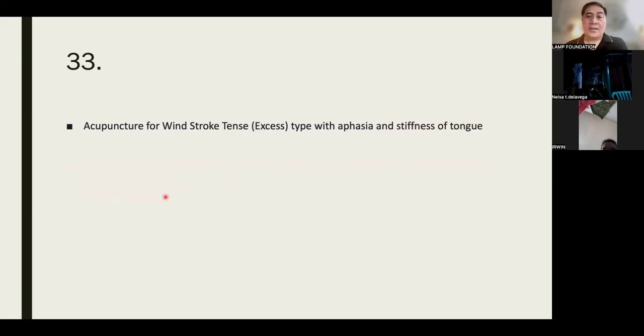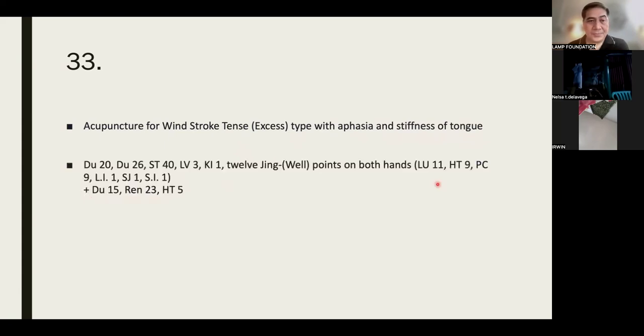Okay. For aphasia and stiffness of the tongue. Du 20, Du 26, Stomach 40, Liver 3, Kidney 1, 12 Jingwell points, Lung 11, Heart 9, PC 9, LI 1, Sanjiao 1, SI 1, plus Du 15, Ren 23, and Heart 5. Okay. Ren 23 is very good for aphasia.